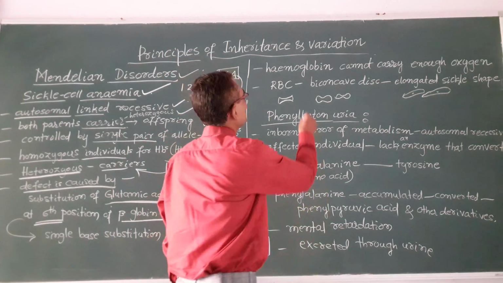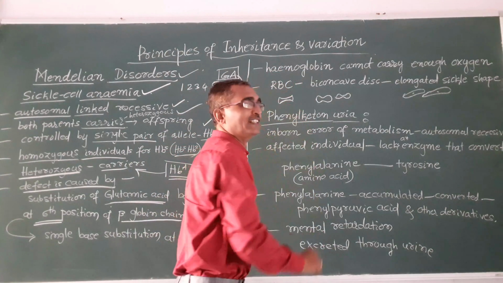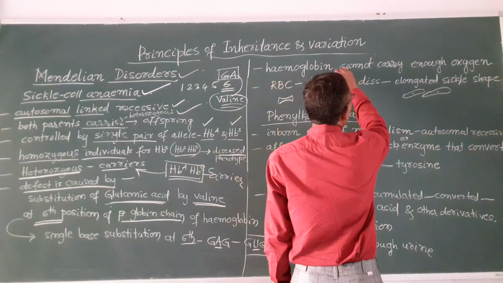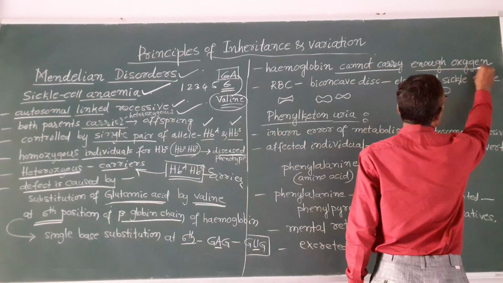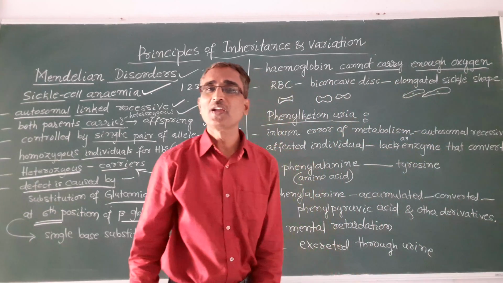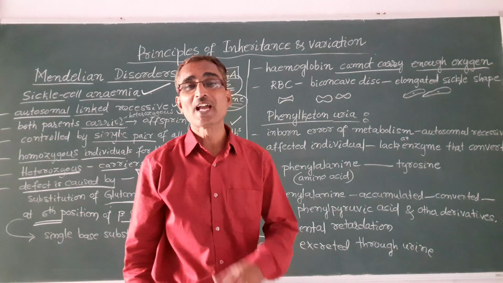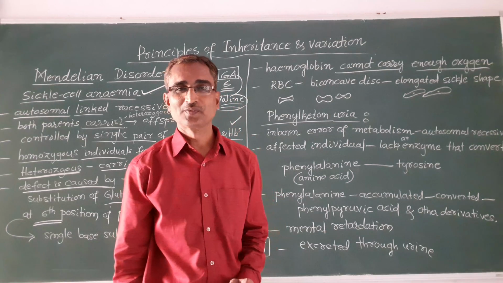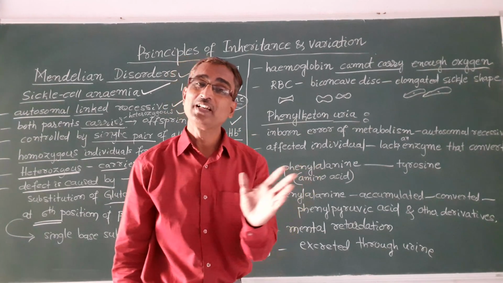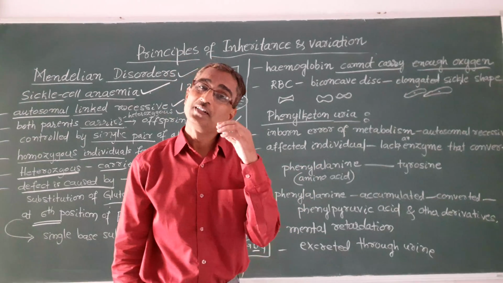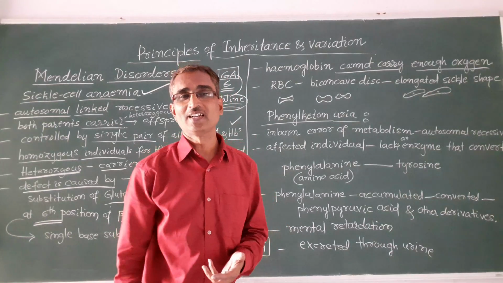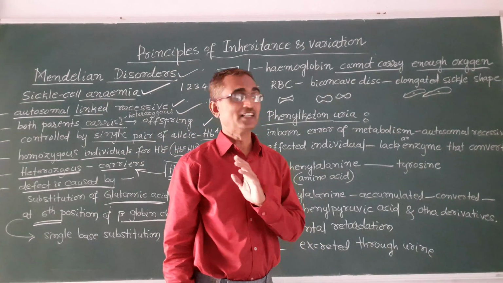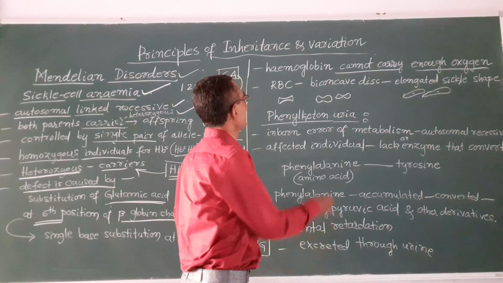You see, when there is a defect in the hemoglobin, it cannot carry enough oxygen. The main function of hemoglobin is to carry oxygen, because the oxygen binds to the hemoglobin and it will carry oxygen. When the hemoglobin becomes defective, it is not able to carry enough oxygen. So as a result, what happens?